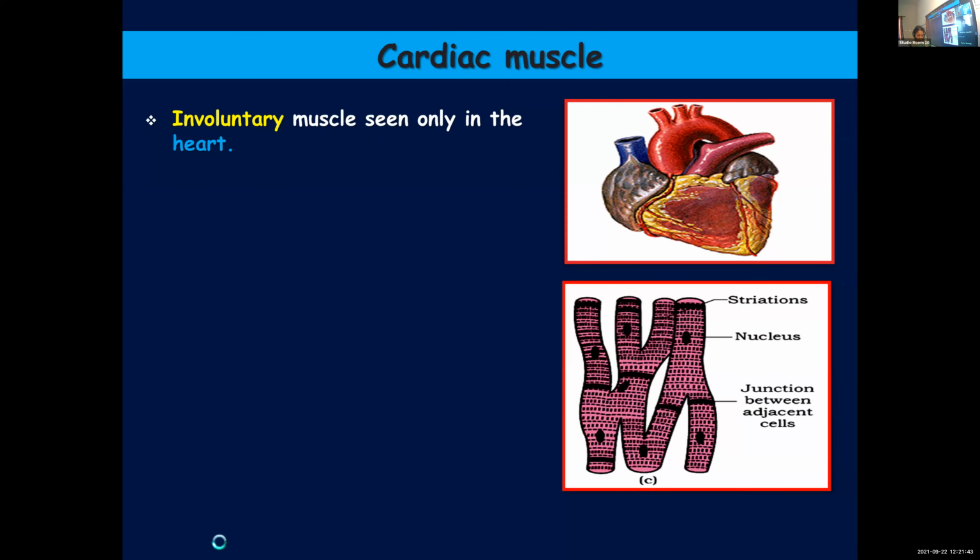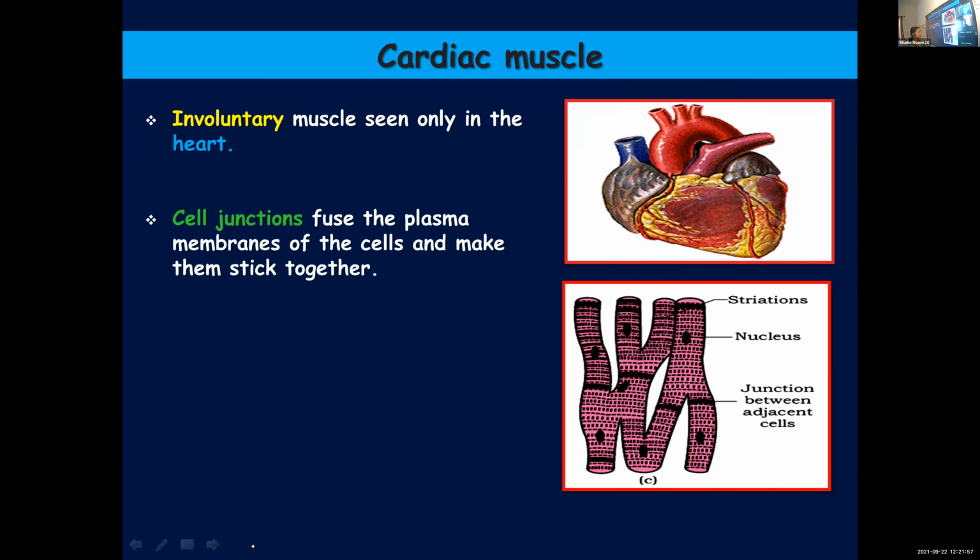They work continuously without taking any rest. Throughout our life, till we die, they keep on working, found only in the heart, and they can contract and relax.